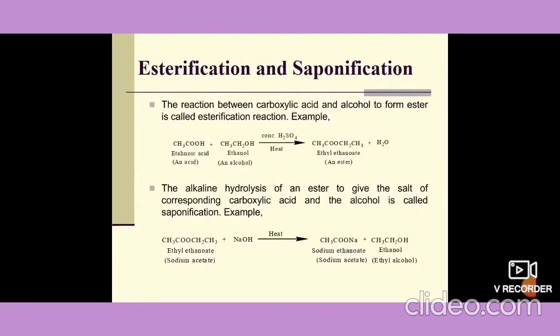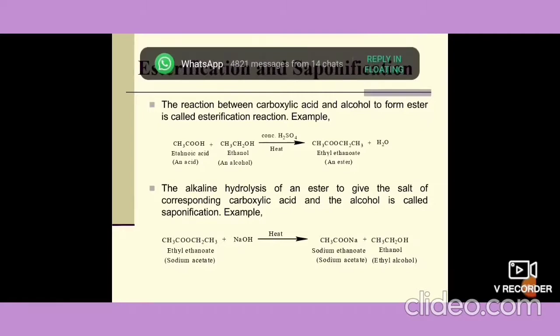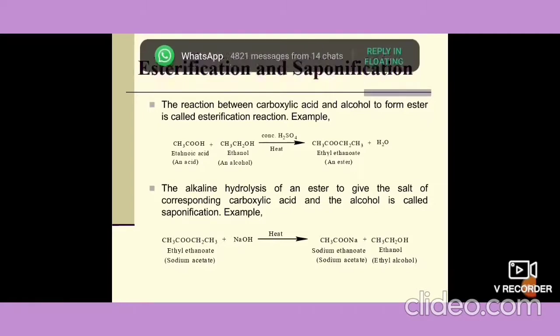First, let's revise esterification and saponification reaction. Esterification reaction is the reaction between carboxylic acid and alcohol to form ester. Example, ethanoic acid reacts with alcohol in presence of the acid catalyst to form ester and water.